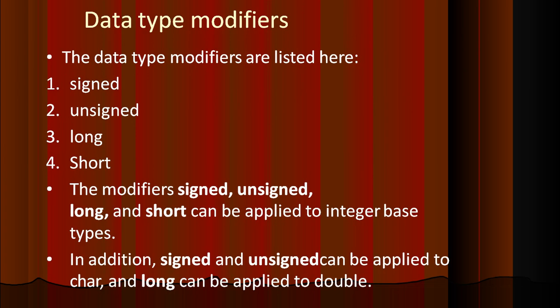Now coming to data type modifiers. With integer or float or whatever it is, we can also make them more specific by using keywords like signed, unsigned, long and short. Signed and unsigned are for representing positive and negative values. Long and short are used to limit the amount of values allotted to that variable, and specify the size of the variable.